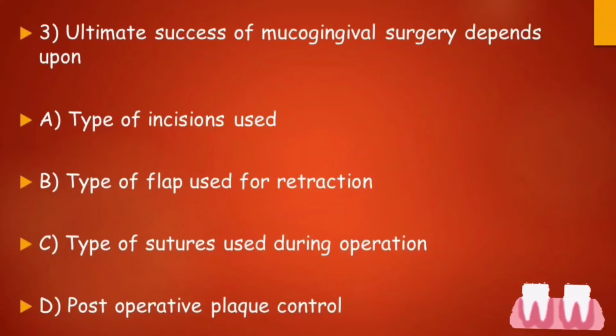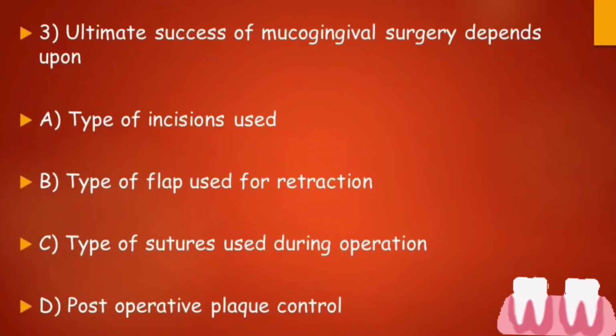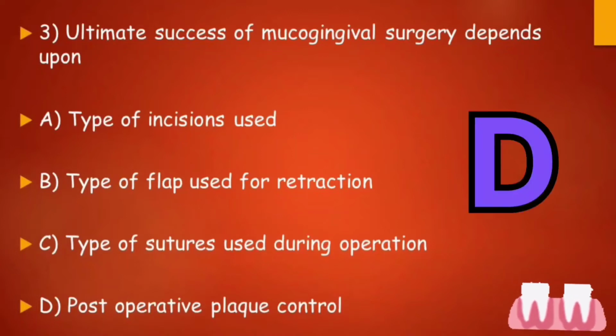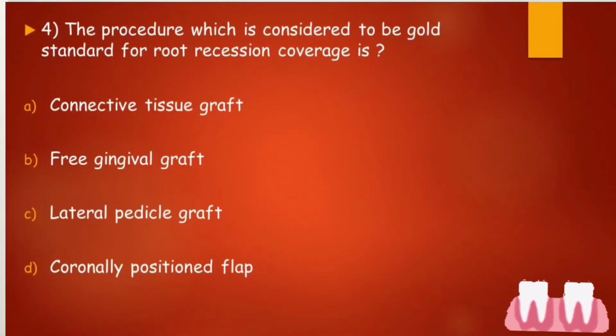What will be the right answer for this question? The right answer is option D, that is the post-operative plaque control is very important in case of the successful mucogingival surgery. Now the fourth question goes on your screen.